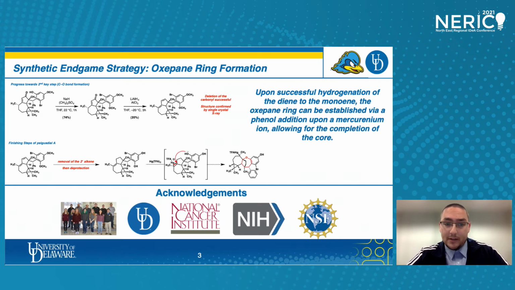And once we have that, this sets us up for a mercurinium intermediate that will allow us to capture the free phenol, generating for us the 7-membered oxepane ring, thus building the core structure of the natural product. And from there, it's about 2 steps further to get to the final end product. But again, we would have a successful completion of that, which would be able to displace doxorubicin, providing a much safer alternative than doxorubicin.